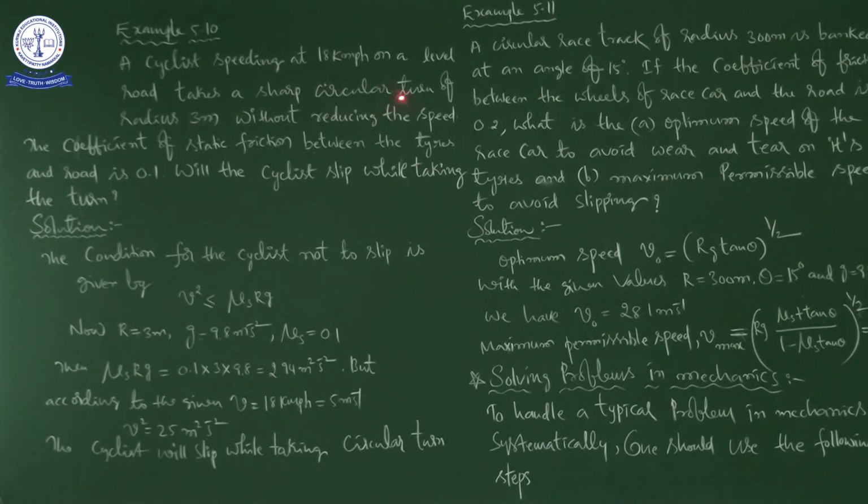See here, this is the condition for the cyclist not to slip, that is v square is less than or equal to mu s r g. Now r is equal to 3 meters, g is equal to 9.8 meter per second square, mu s is equal to 0.1.